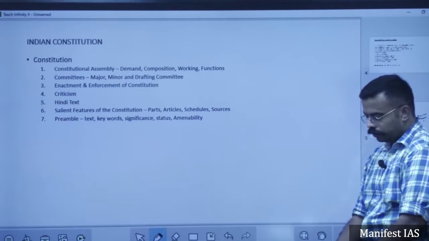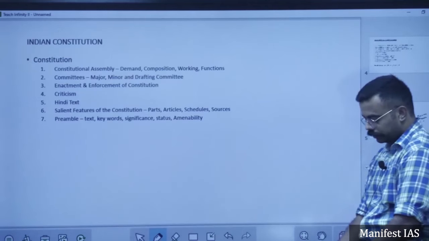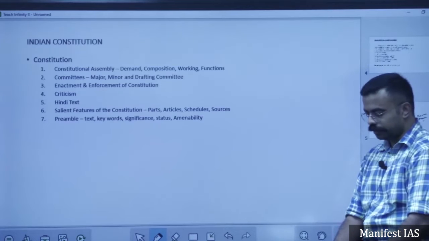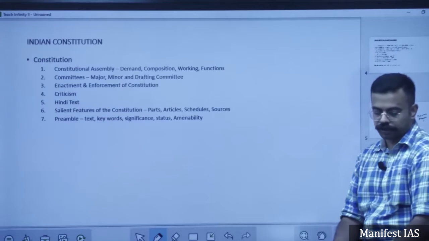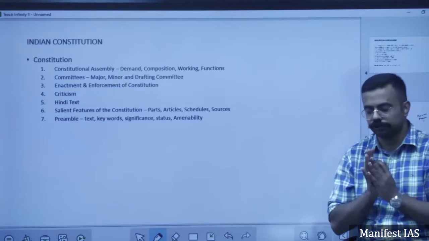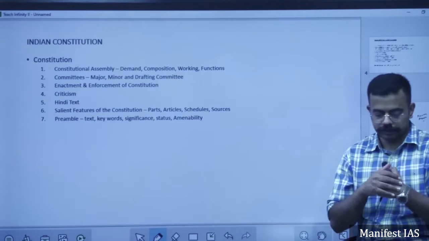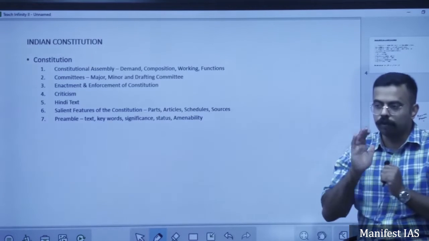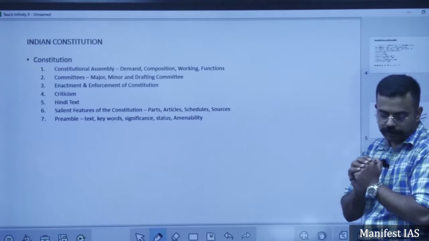So after this, how did this Constitution Assembly work? First of all, before independence, the objectives resolution was released by Sri Pandit Jawaharlal Nehru in 1946. What is this objectives resolution? It gives a brief framework about how the constitution should be. It's like before building a building, we form a plan. Likewise, before forming the constitution, this objectives resolution is a blueprint as to how the constitution of free India should be. So that is the objectives resolution.